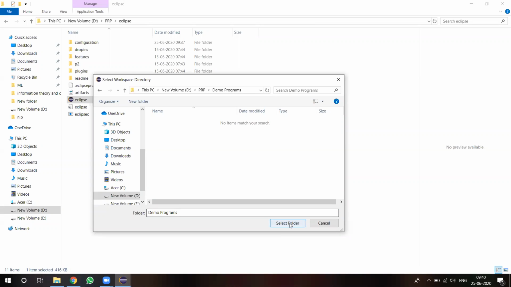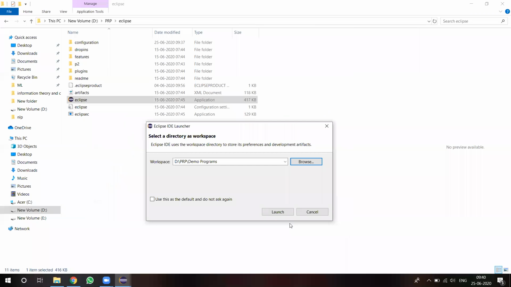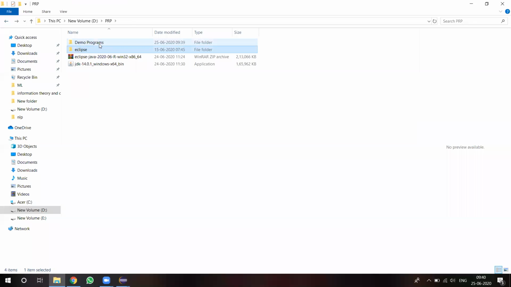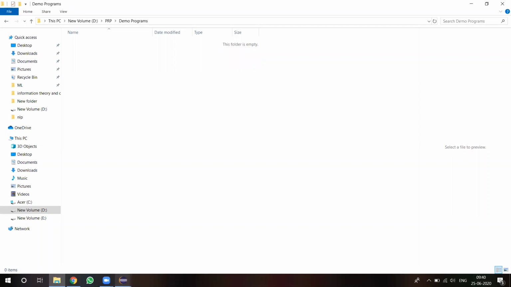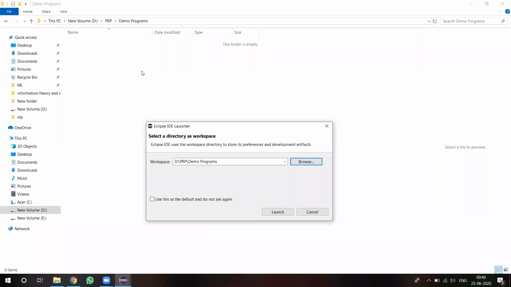So now the path is showing D drive, PRP, demo programs. This is the path I am selecting, so the programs will be stored in that path, and launch.